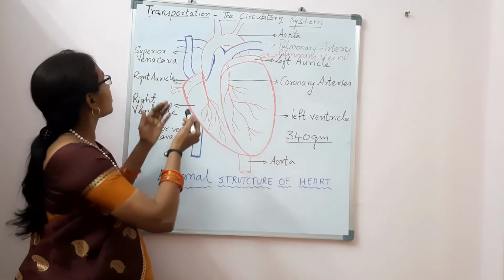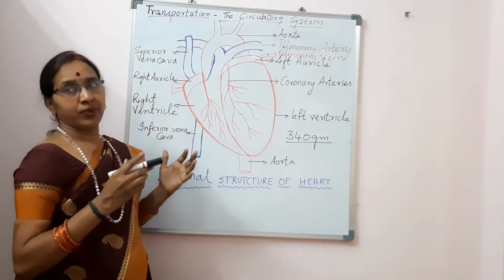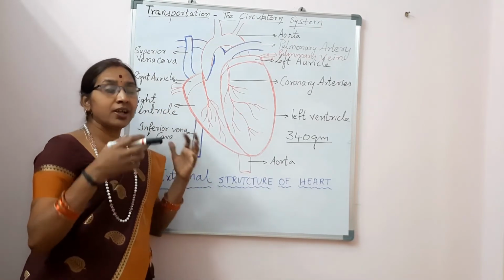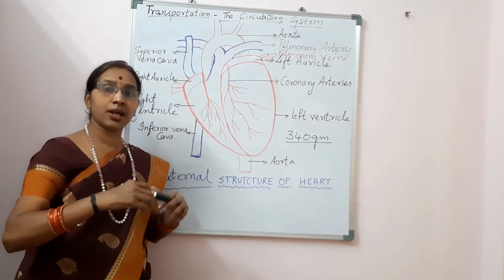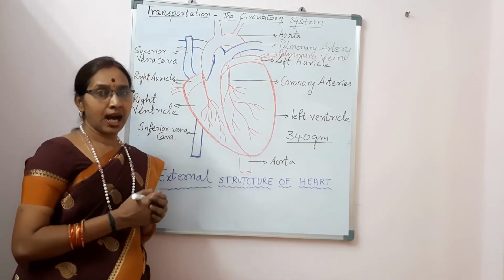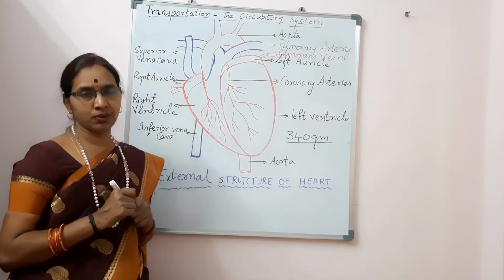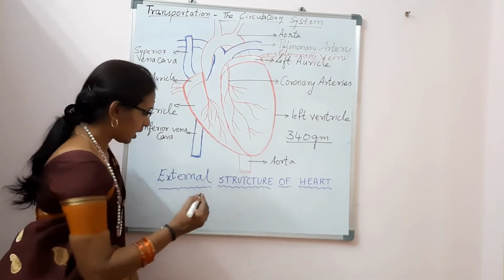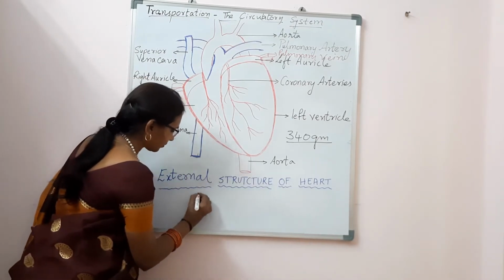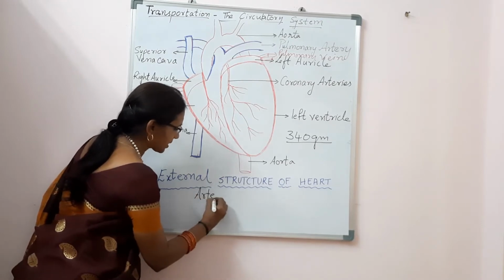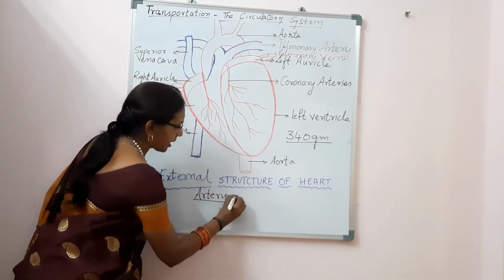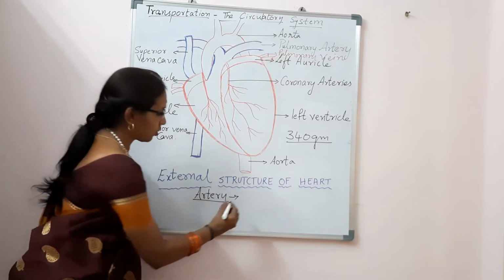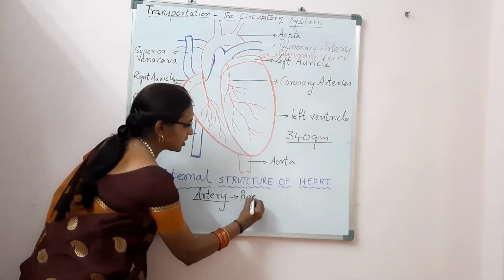Now let us learn about the different types of blood vessels which come into the heart and which leave the heart. Before we learn about them, let me tell you about the blood vessels. There are 2 types, and the first is the arteries. The artery carries pure blood, or you can say oxygenated blood.